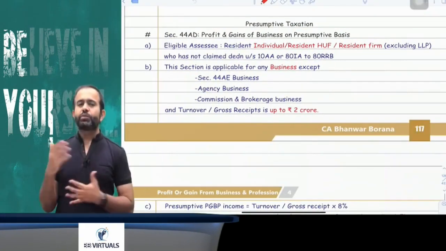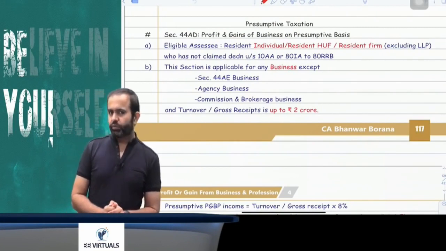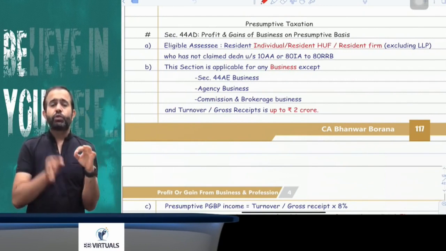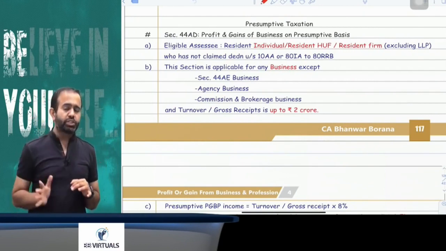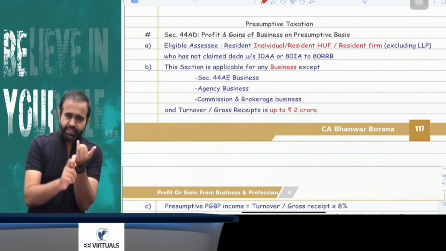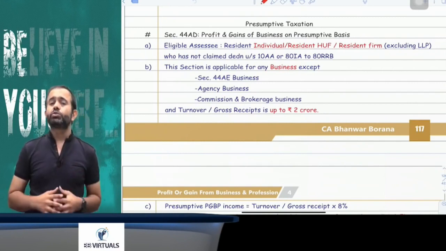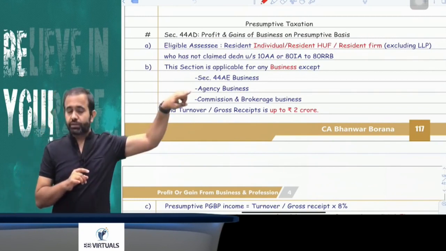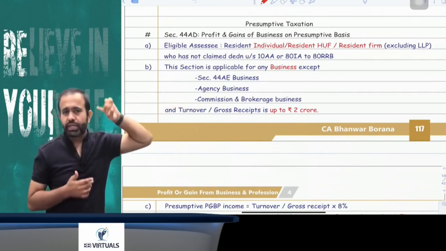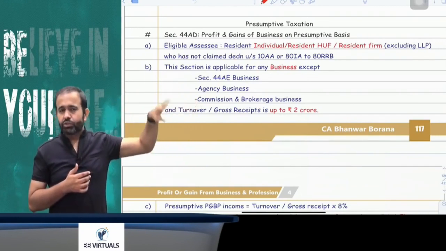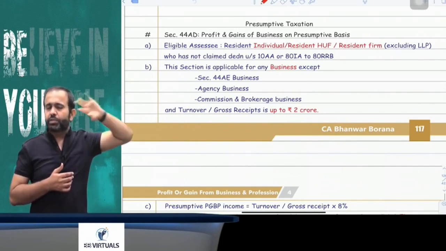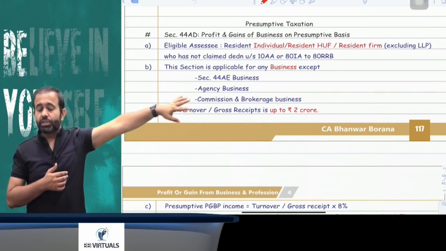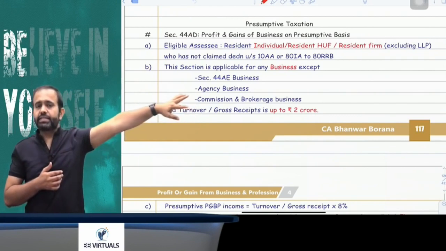Now the next section is presumptive basis taxation. Very important section 44AD. Section 44AD is applicable for resident individual, resident HUF and resident partnership firm, but not applicable to an LLP. This section applies if the assessee is engaged in business, but not profession, not a commission or brokerage business, not an agency business, and not a business of a transporter. So basically four types are excluded: profession, 44AE business of transporter, commission and brokerage kind of business, and agency business.